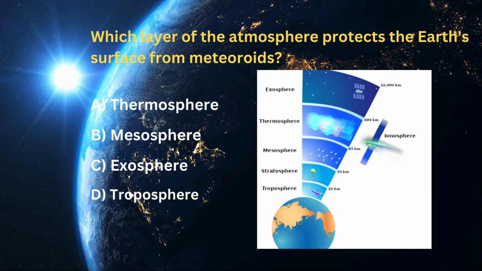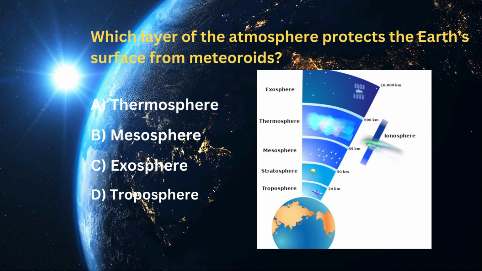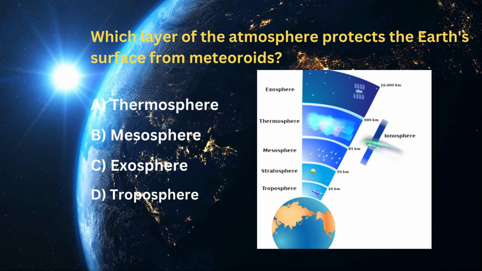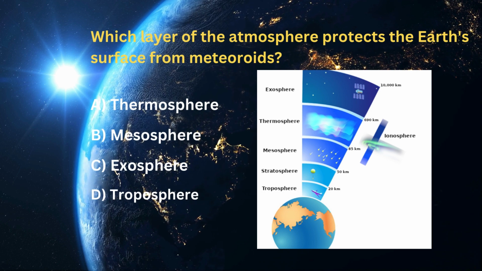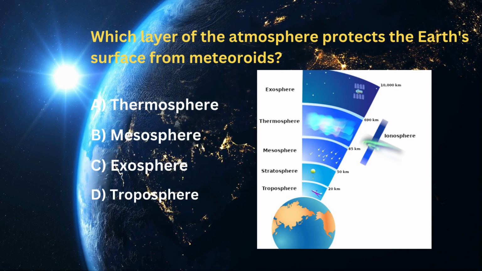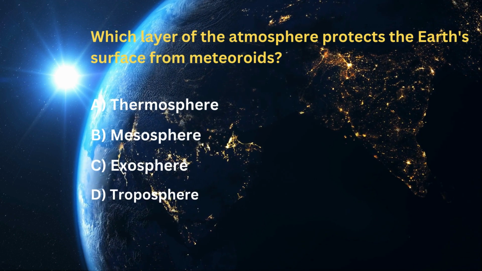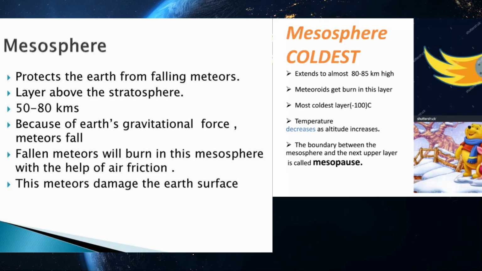Which layer of the atmosphere protects the Earth's surface from meteoroids? A. Thermosphere. B. Mesosphere. C. Exosphere. D. Troposphere. Answer: B. Mesosphere. Mesosphere is the third layer of the atmosphere, which extends up to a height of 80 kilometers. In this layer, temperature decreases with increasing altitude. Meteorites burn in this layer on entering the atmosphere from outer space due to friction with air particles.